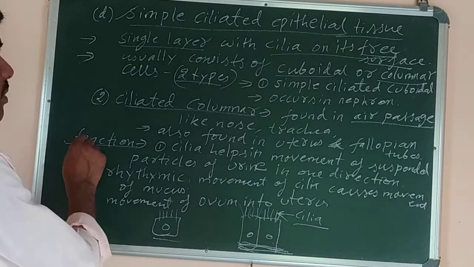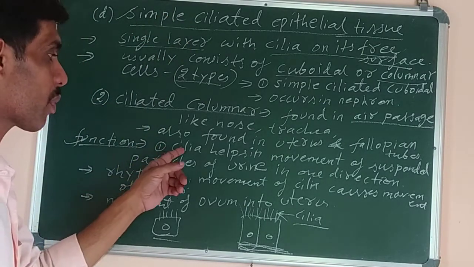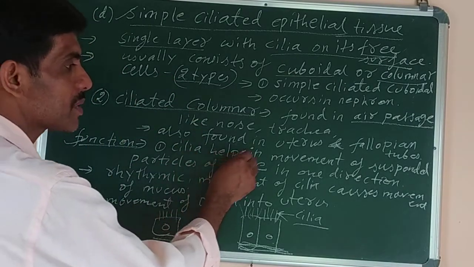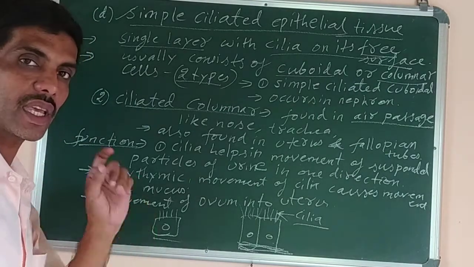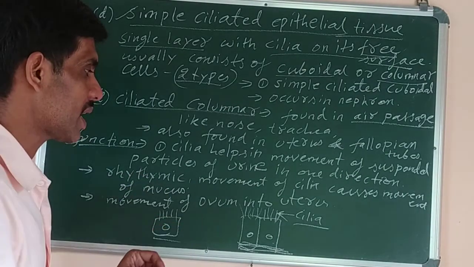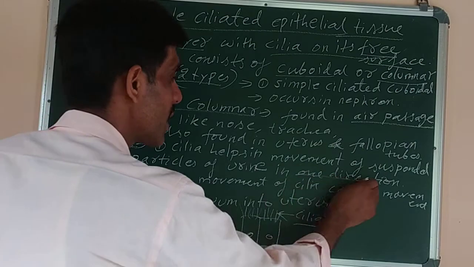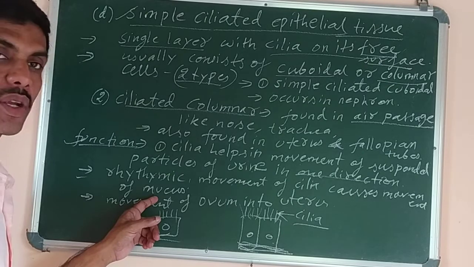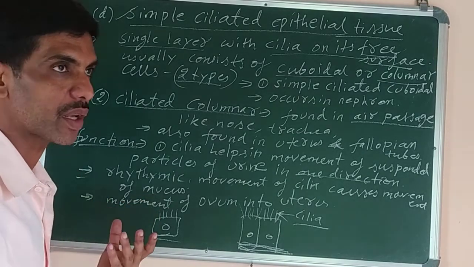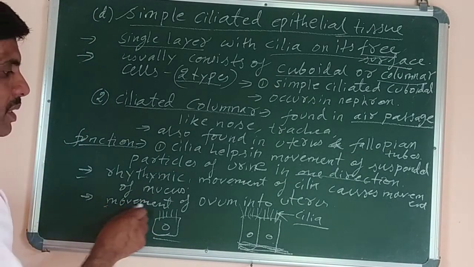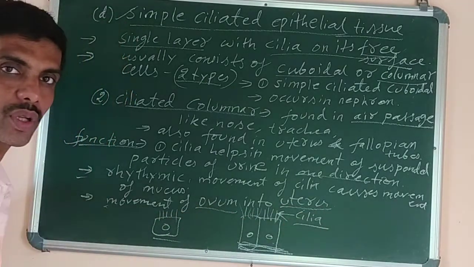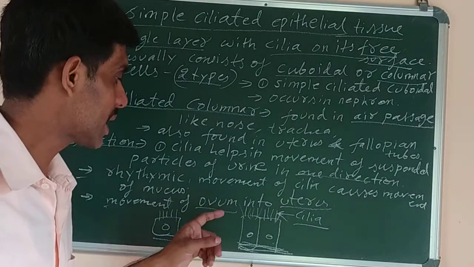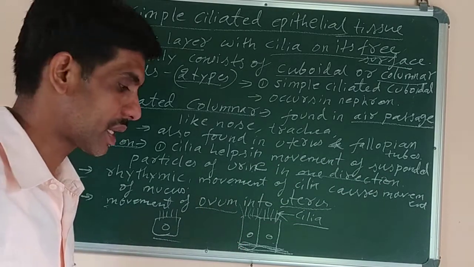And what is the function of this type of ciliated epithelial tissue? Number one, the cilia which are present beat in a rhythmic manner. The cilia help in the movement of suspended particles. If some particles are suspended, they will move with the help of cilia in one direction. Number two, the rhythmic movement of cilia causes the movement of mucus produced by the goblet cells, and it helps in the movement of the ovum into the uterus. You know that the eggs released from the ovary move into the uterus, and it is the cilia which help to bring about this movement.